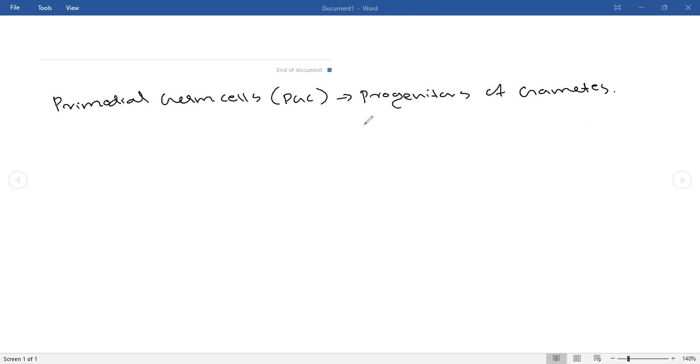During our developmental stage, the primordial germ cells, PGC, develop far away from the gonads.